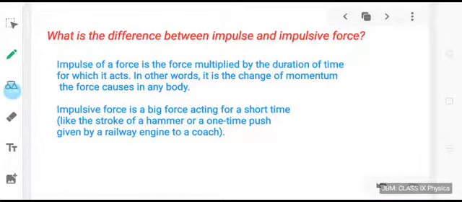I would like to explain the difference between impulse and impulsive force. Impulse of a force is the force multiplied by the duration of time for which it acts. In other words, it is the change of momentum the force causes in any body. However, impulsive force is a big force acting for a short time, like the stroke of a hammer or a one-time push given by a railway engine to a coach. So you should never be confused between these two terms.